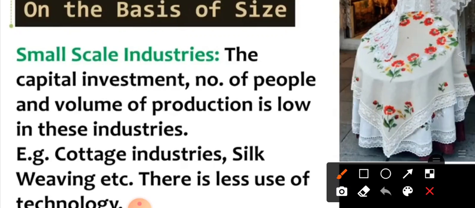Whatever production there is, is also very low. Small cottage industries are an example, and in cottage industries the products are made by artisans by hand, like silk weaving, with less use of technology. Fine.